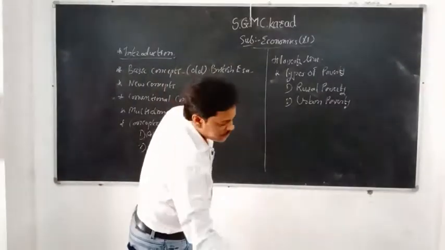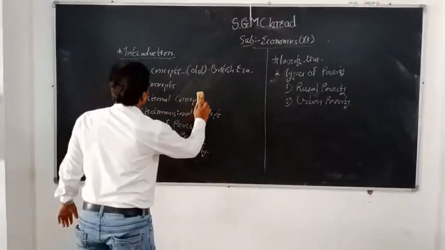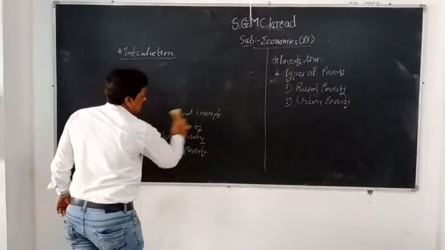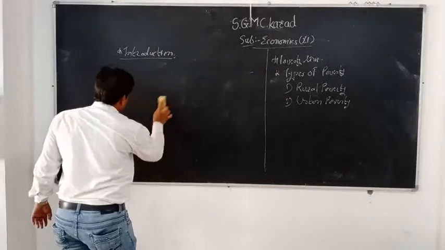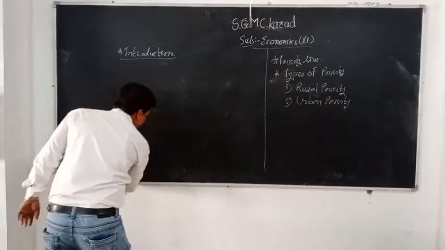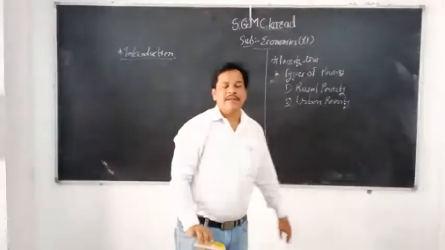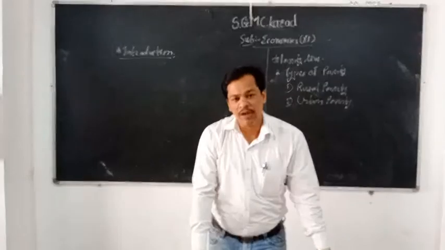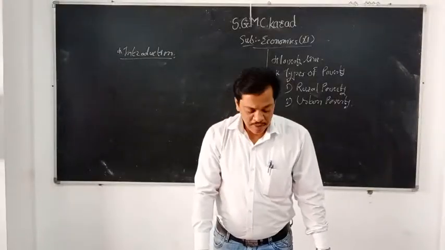So we will start first with the introduction. What do you mean by poverty? Now see, you know that poverty is present everywhere in the world, but India is a developing country and our problem is very severe. That is the problem of unemployment, the problem of population and the problem of poverty.